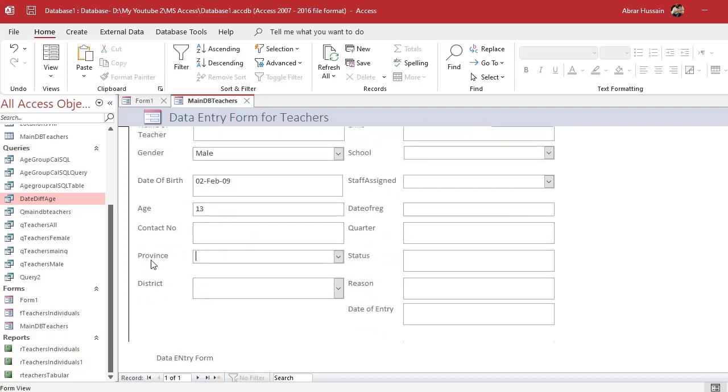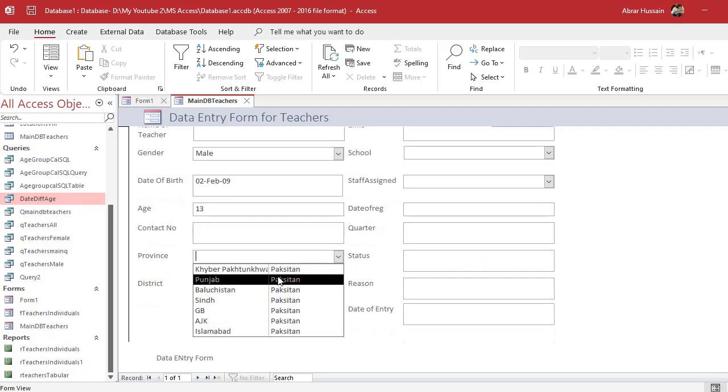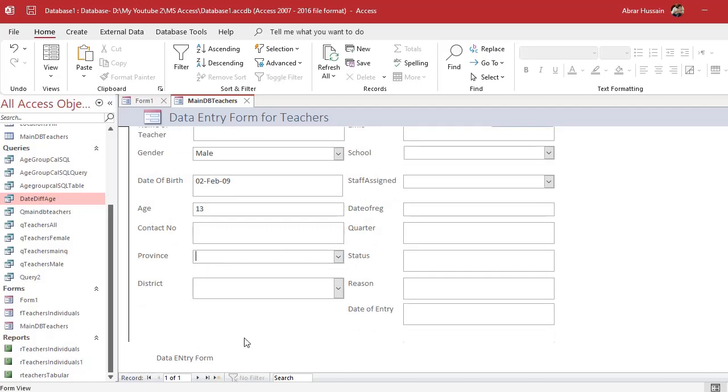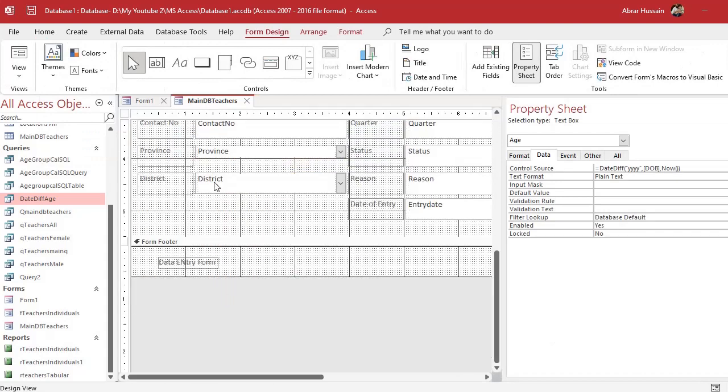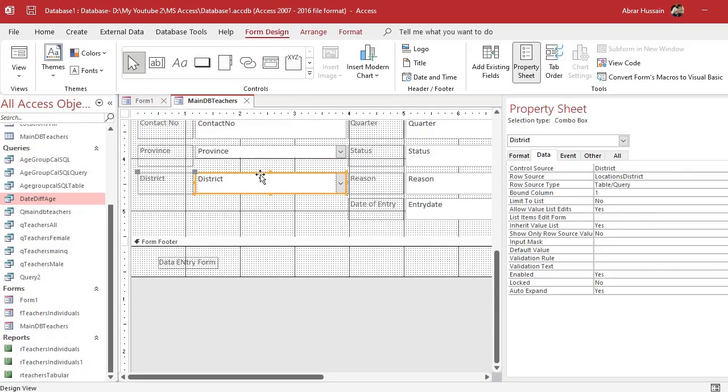Let's see what we can do with this province and district in Tehsil and EMIS. So these are already drop downs, but I want them to be dependent. Now the province is okay. I want the district column to be bounded. Now here you see when you double click it, here I have a row source location district. It's taking the locations from the districts.